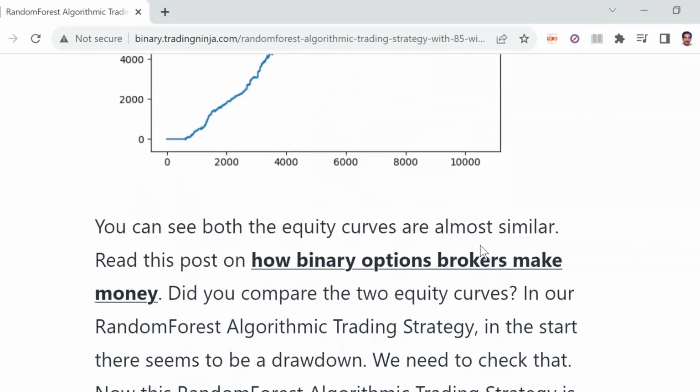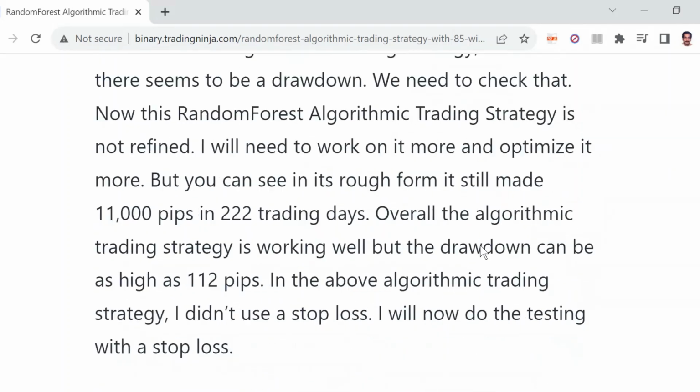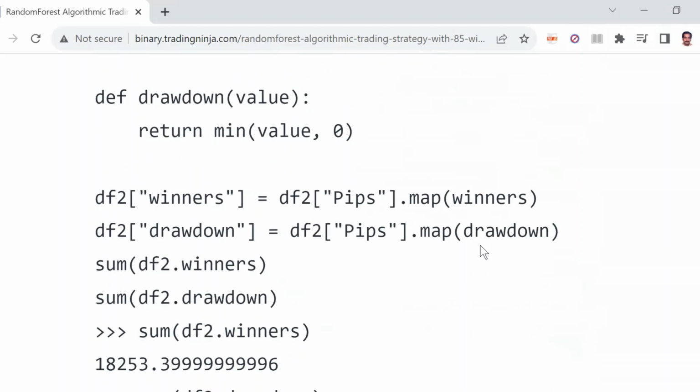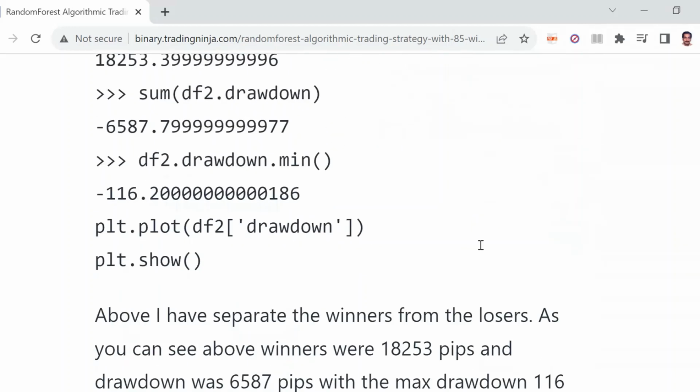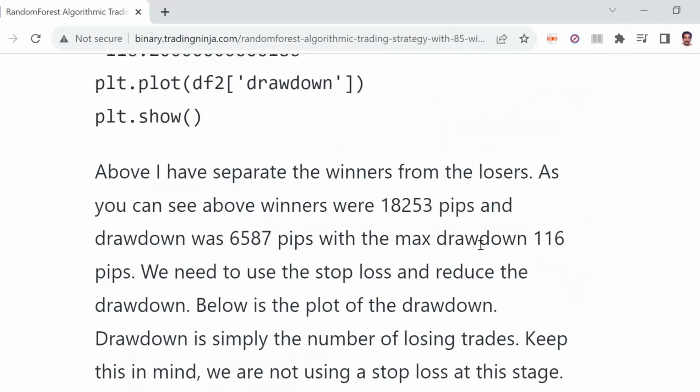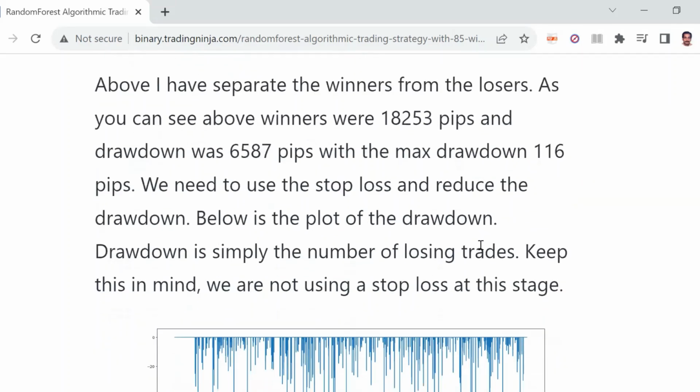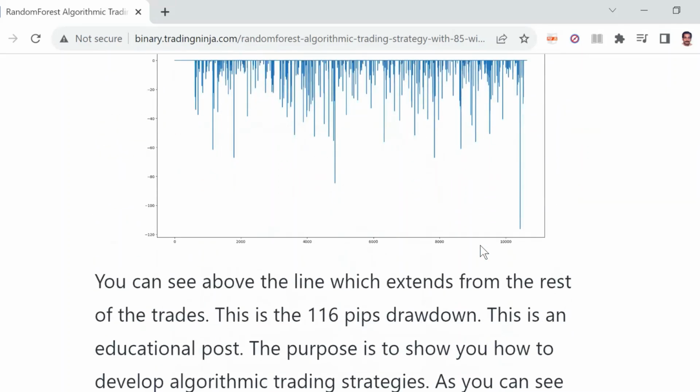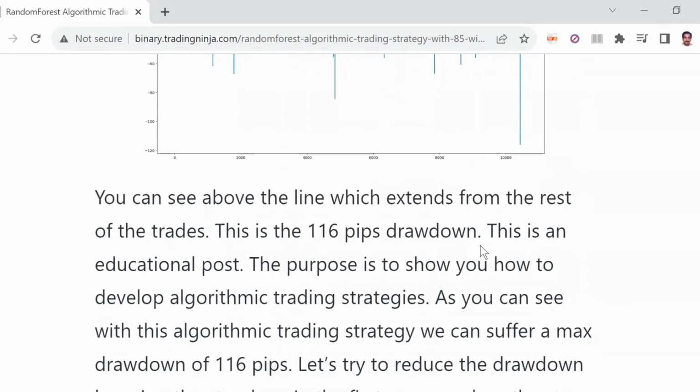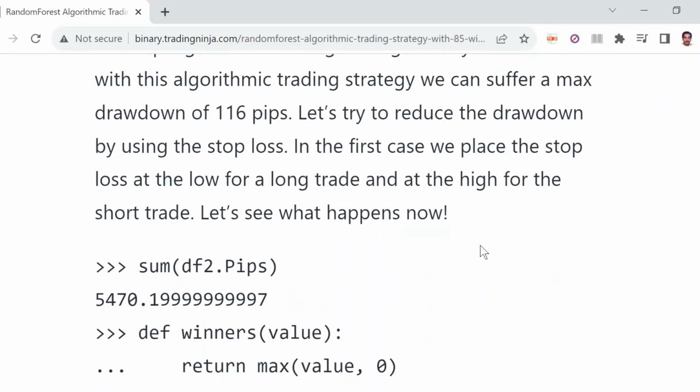This is the equity curve without the stop loss. But we know as traders, stop loss is essential, because without stop loss, it can be so sudden. So 116 pips is the maximum drawdown that the strategy faces. So let's cut this drawdown now.